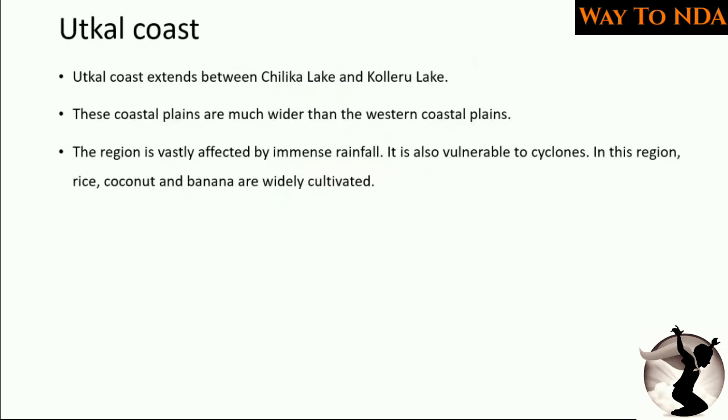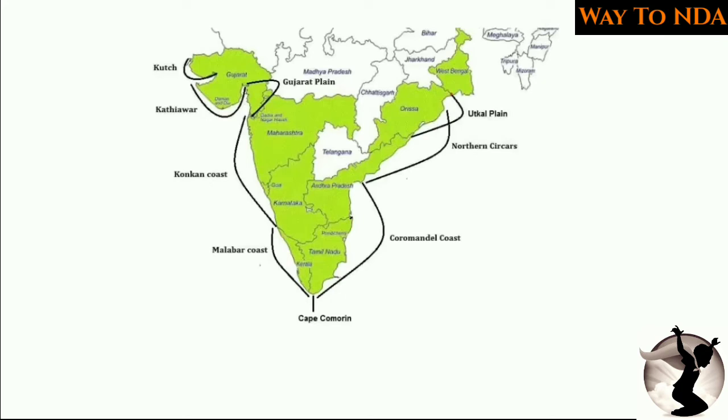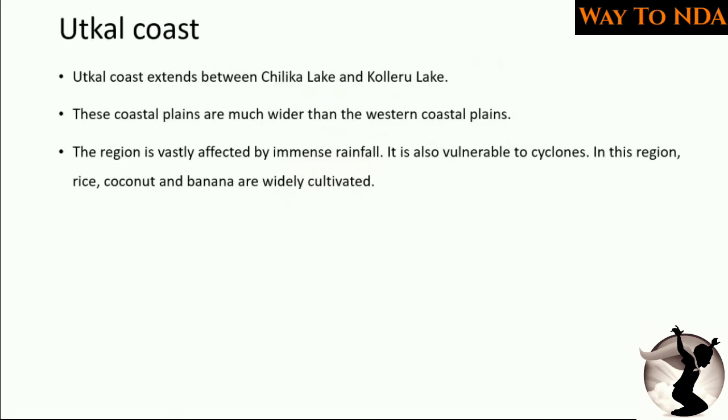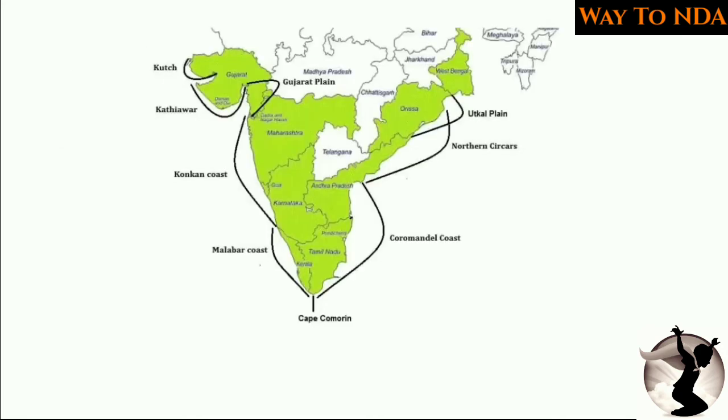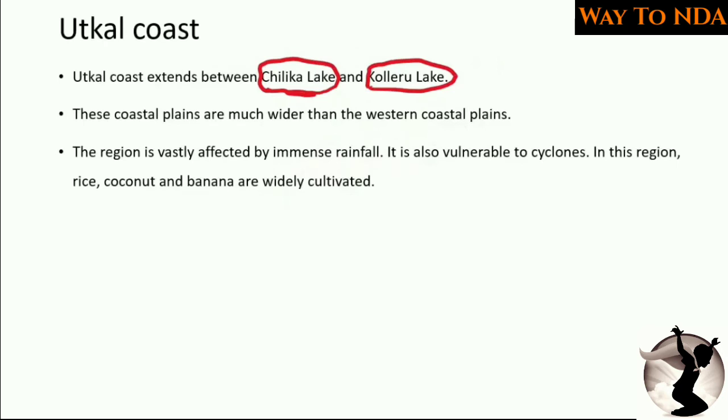Okay, so now we have studied the eastern and western coast as well. So the Utkal coast, that is this area, extends from Chilka Lake to Kolleru Lake. Okay, Chilka Lake you should remember is in Odisha. So it extends from Chilka Lake to Kolleru Lake, and these coastal plains are much wider than the western coastal plains.